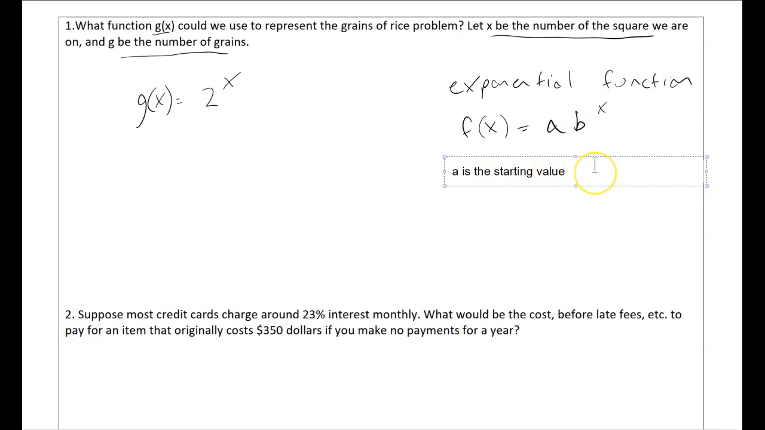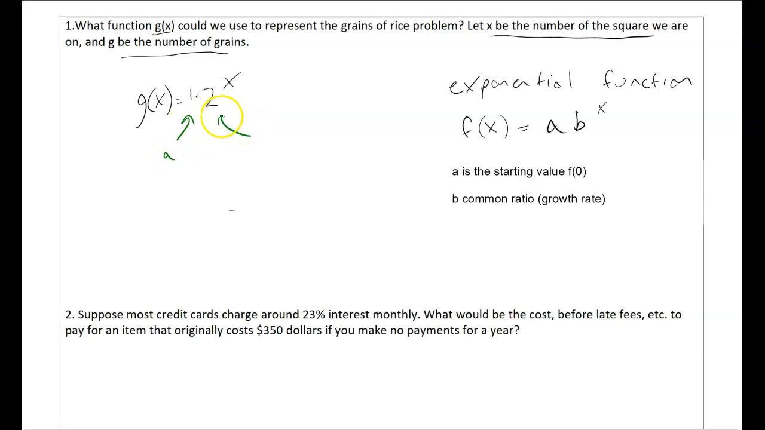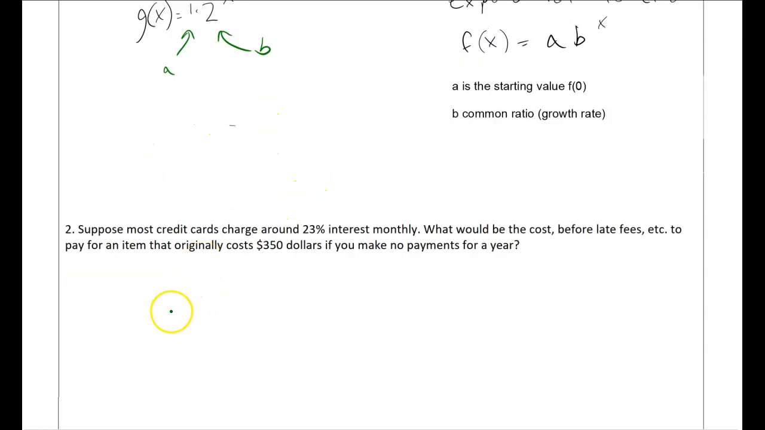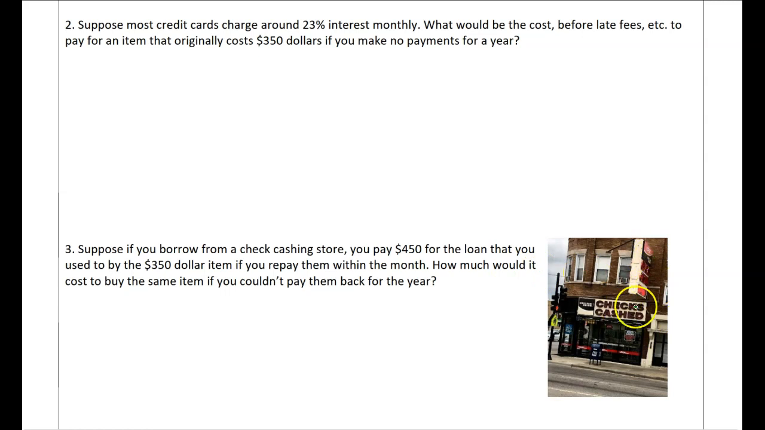Where a is the starting value, like the y-intercept when we plug in 0, right? b is called the common ratio, or you can think of it as the growth rate. Okay, so notice our g of x had no a value, and that's really because we started with 1 grain of rice. So it would be 1 times 2 to the x power if we want to have an a and a b.